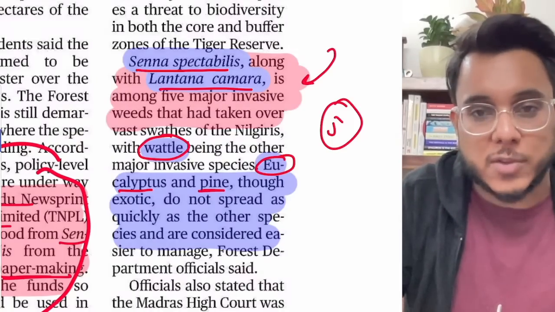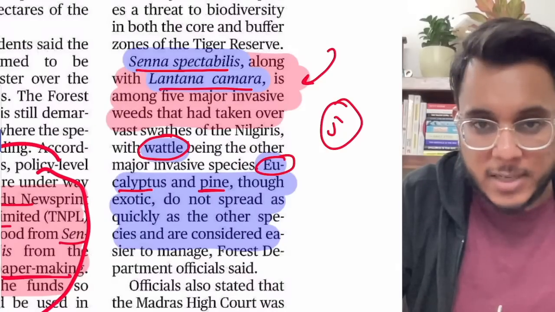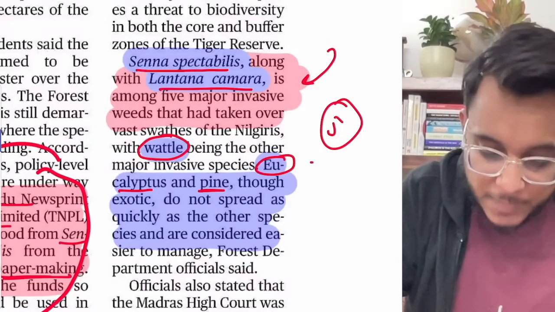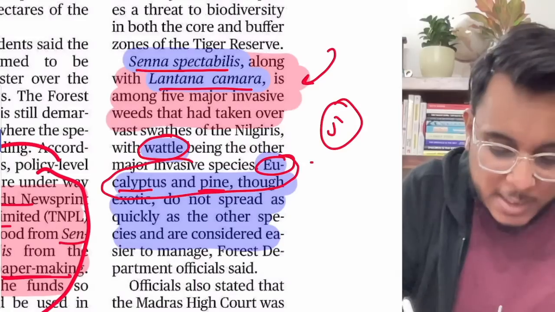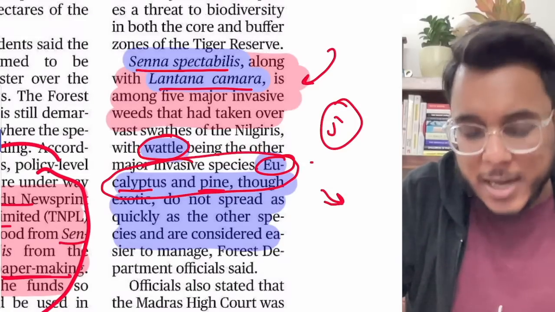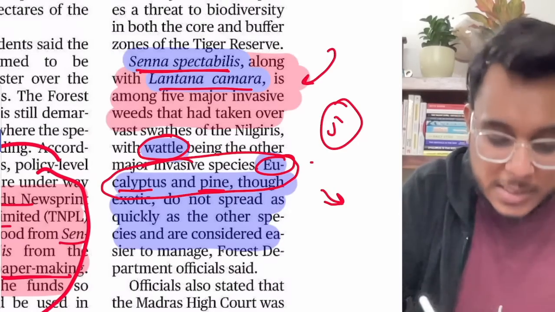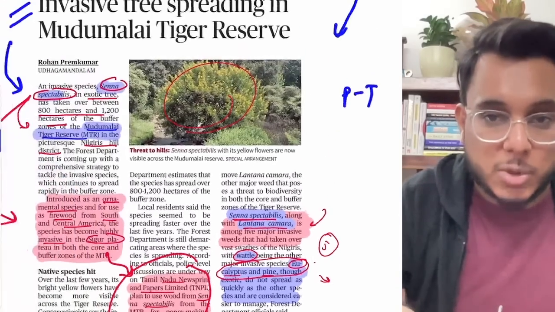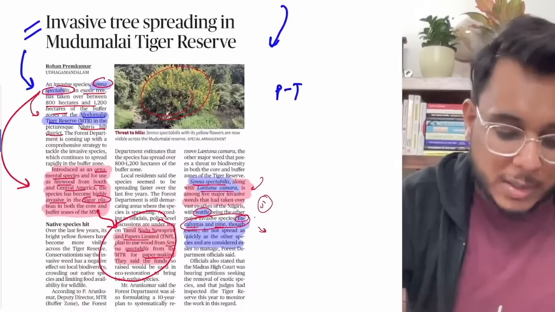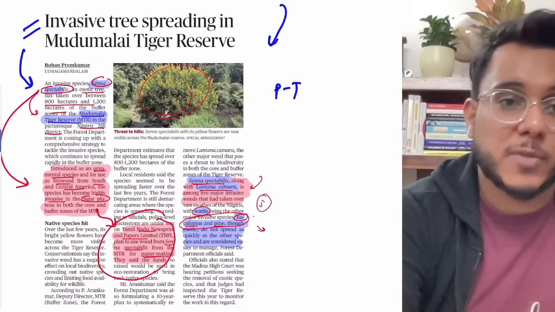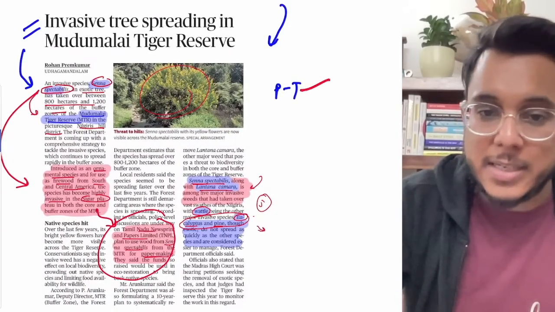These are the 5 varieties of species which are exotic and invasive. But eucalyptus and pine, though they are exotic, don't spread that quickly, so they are not that big a problem. The big problems are Senna spectabilis, Lantana camara and wattle. These are the big issues throughout southern India and in some parts of central and north India also. That is all about it.